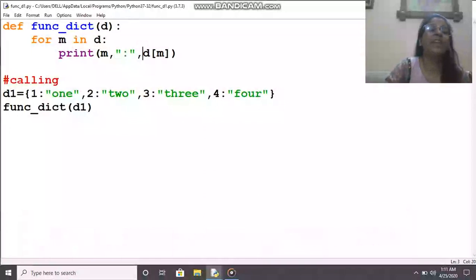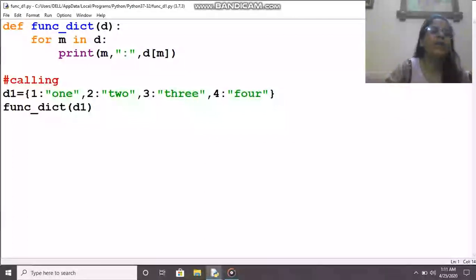I am passing a dictionary. As you all know, a dictionary is a type in Python which stores keys and paired values. So I have created a function with various keys and paired values, and I am calling the function. I have created a function named func_dict. The dictionary's name is d1. So d1 is passed here as the actual argument and is received by d.